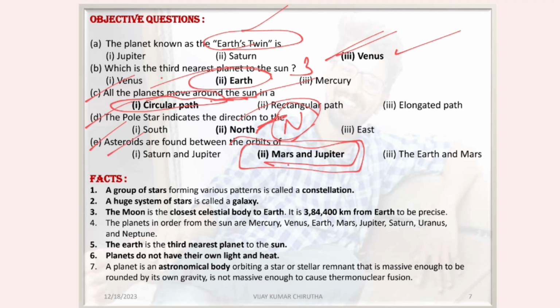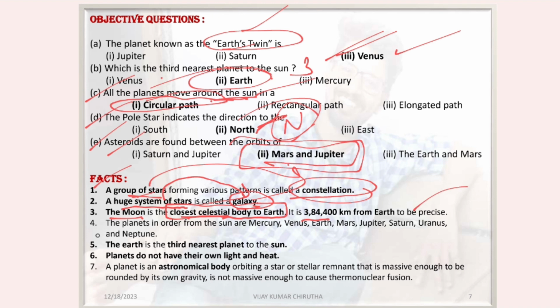Let's see some facts here which are important for the exam. A group of stars forming a pattern is called a constellation. Remember that. A huge system of stars is called a galaxy. The moon is the closest celestial body to Earth. The Moon is a satellite. It is nearly 3,84,400 kilometers from the Earth.